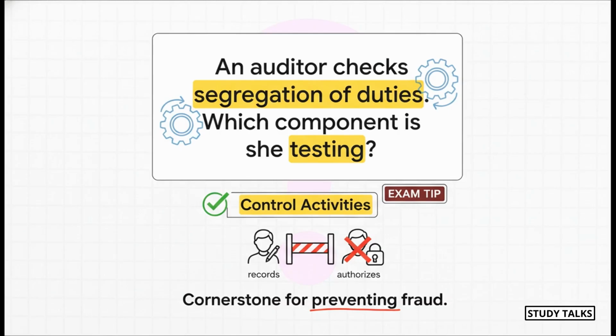It's control activities. And why is this so incredibly important? Well, because segregation of duties is one of the absolute best ways to prevent fraud. I mean, think about it. If one person can do everything, what's to stop them from paying themselves and covering it up?